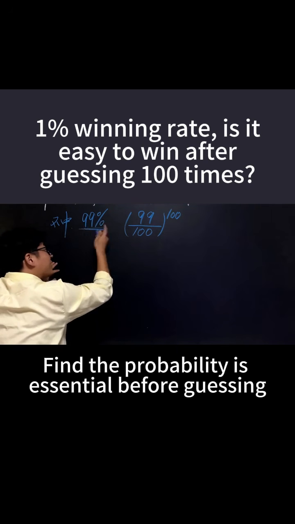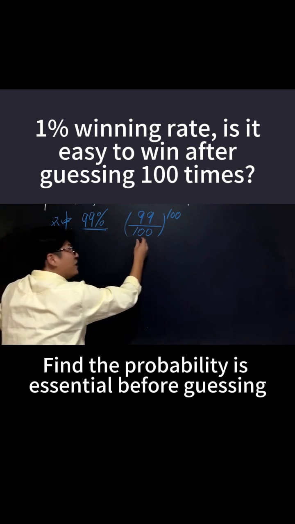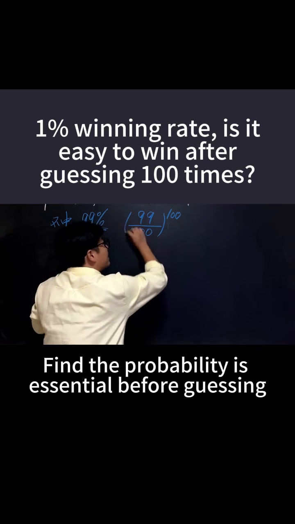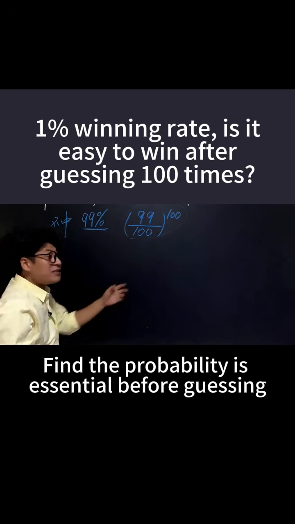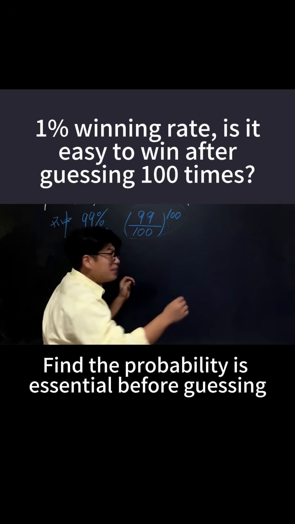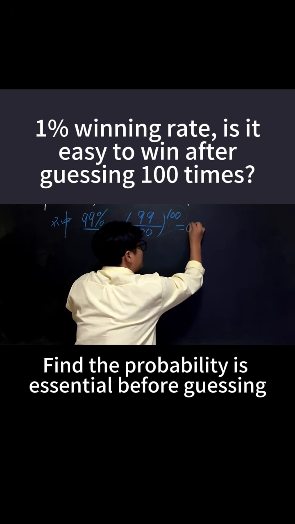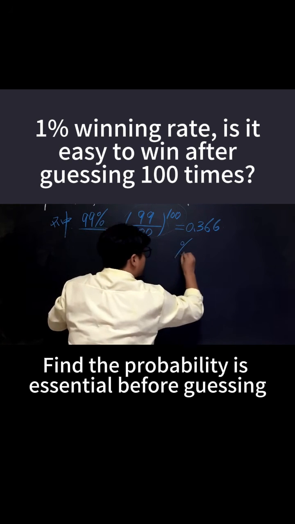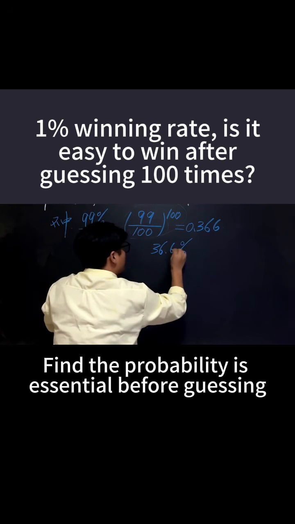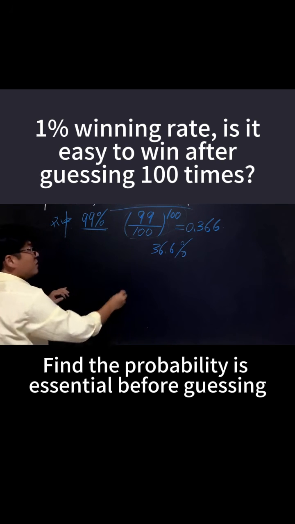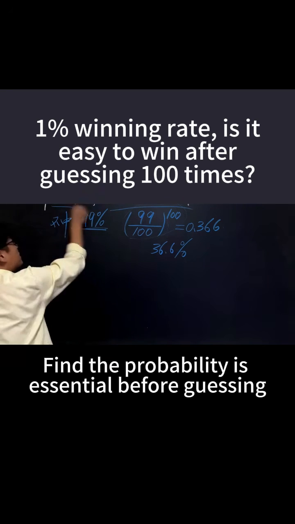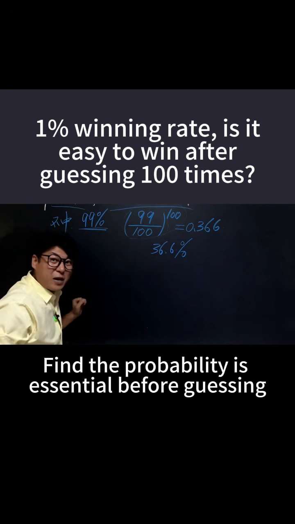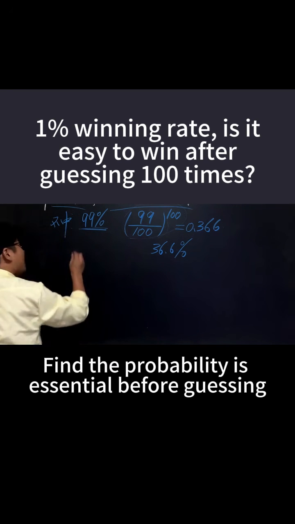So your probability of not winning is 99%, and the probability of not winning 100 times in a row is this much. Some students might ask, what exactly is this probability? You can all calculate it. This probability is roughly 0.366, which means there is a 36.6% chance that you will not win at all. Got it? Do not assume that just because the winning rate is 1 in 100, you will definitely win if you guess 100 times. That is the issue here.